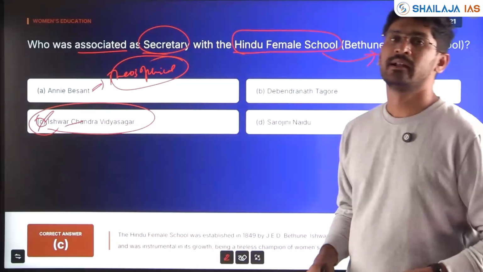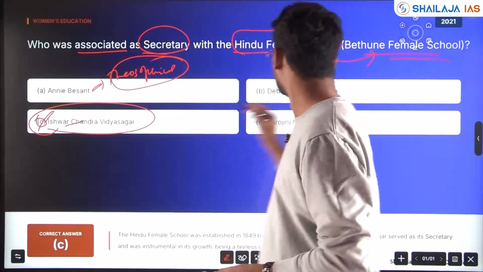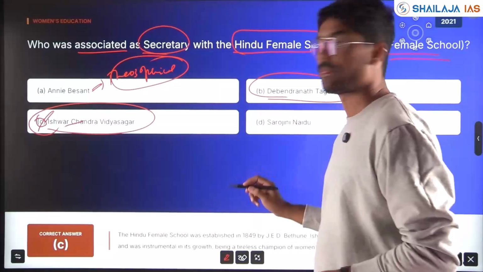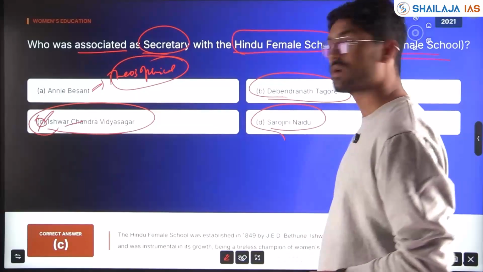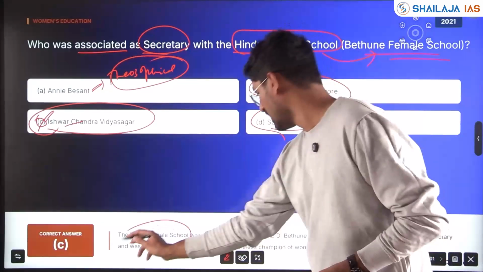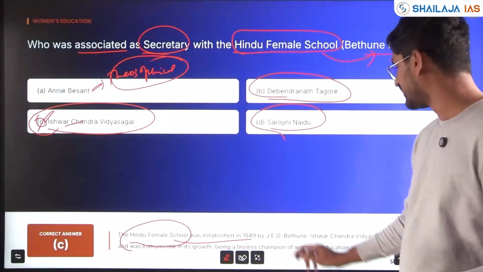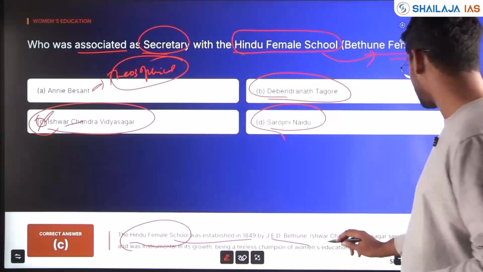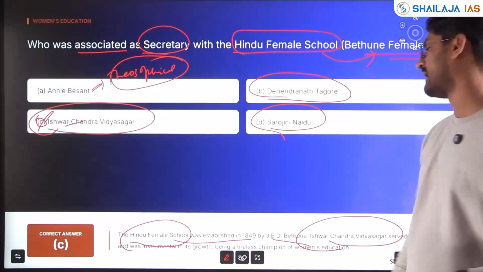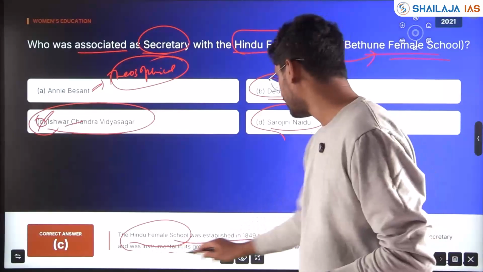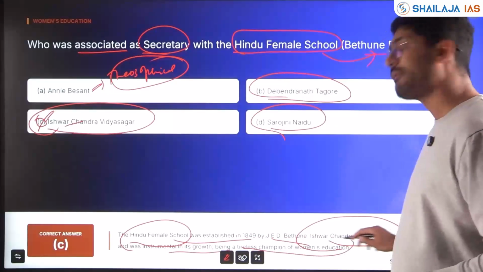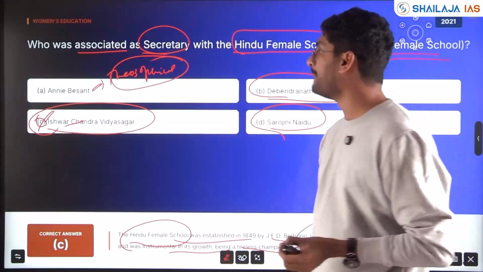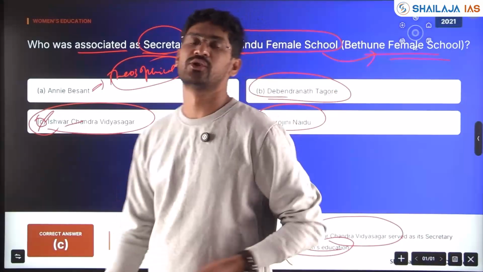Okay, and which league she started? Okay, then Devendranath Tagore, Sarojini Naidu. But the Hindu Female School was established here in 1849 by J.E.D. Bethune. Ishwar Chandra Vidyasagar served as its secretary, and was instrumental in the growth of women's education. He championed women's education.